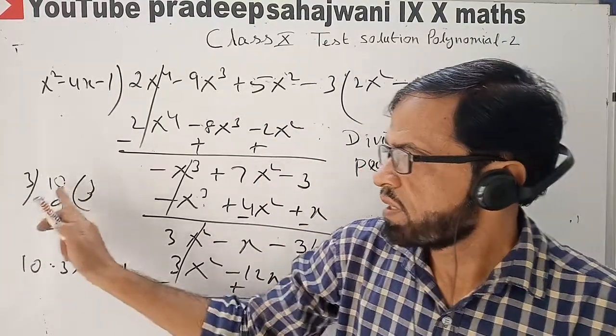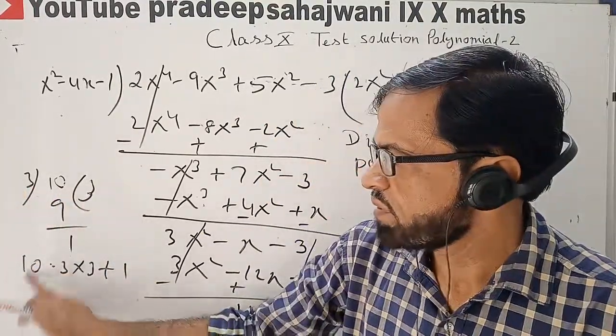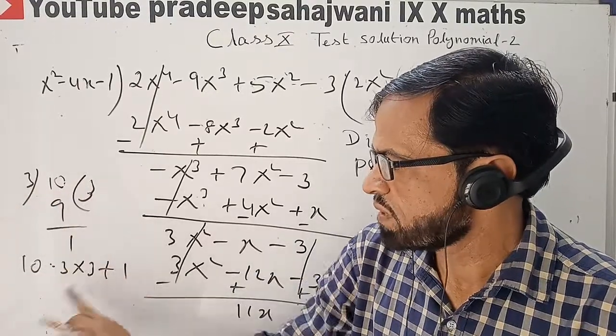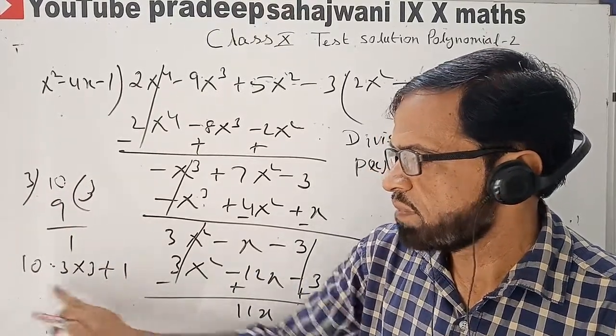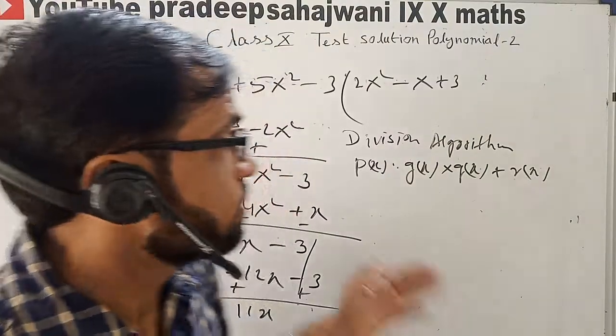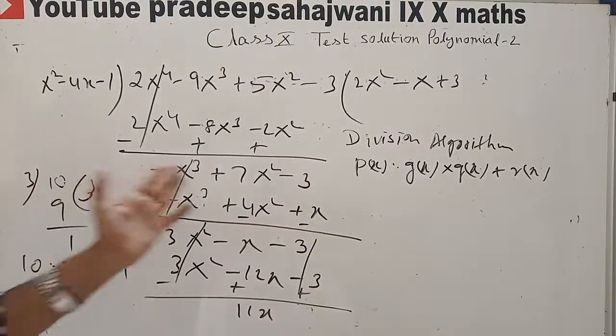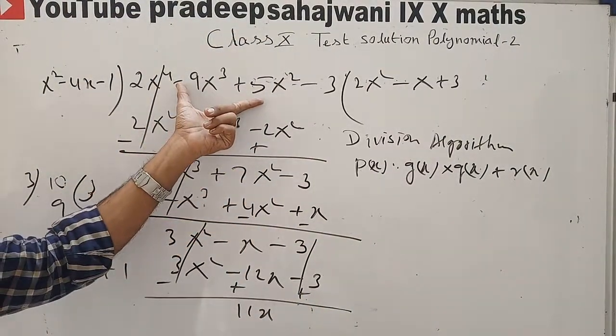Okay, 10 divided by 3, 3 threes are 9, for example. So 10 can be written as 3 into 3 plus 1. So 3 threes are 9 plus 1, it is verified. So you can put all the values here and you can verify this. Put here in place of px.